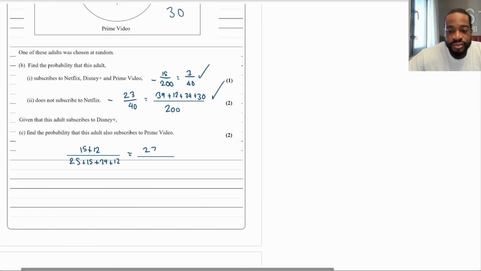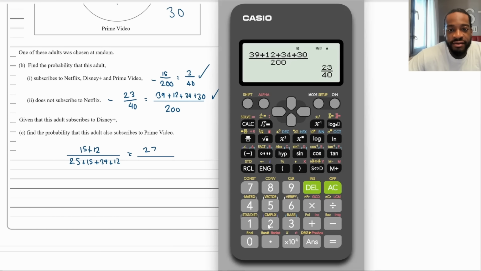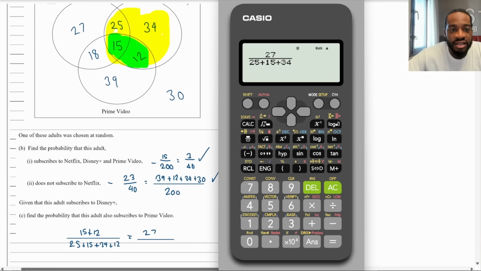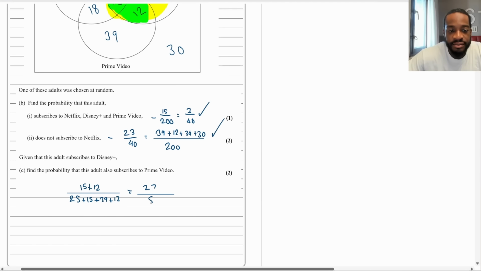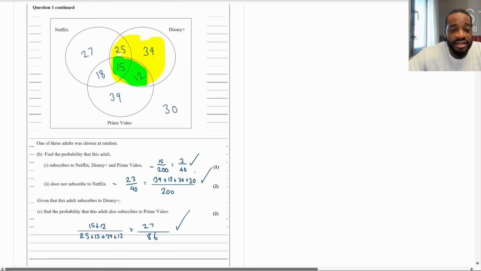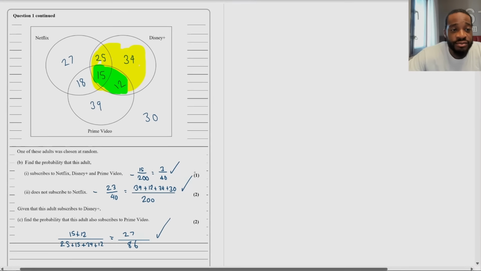I'm going to put the bottom number into the calculator, and that will give us the answer. So 27 over 25 plus 15 plus 34, because that's a 34, right? Because I know my 4s and 9s are the same. Yeah, 34 plus 12, this is equal to 27 over 86. Answer 27 over 86. And that's it. That will give you all of the marks for this question.